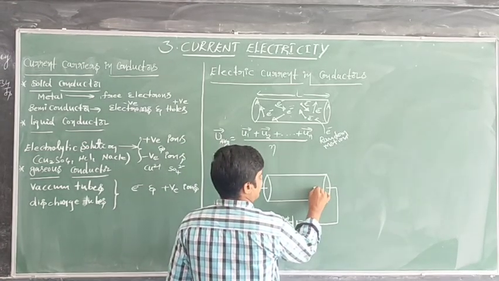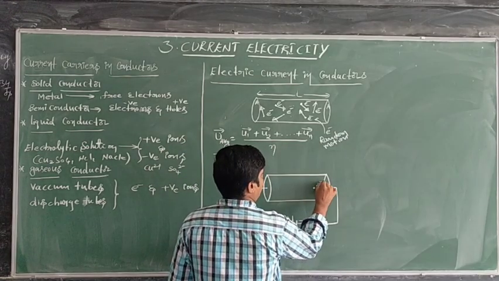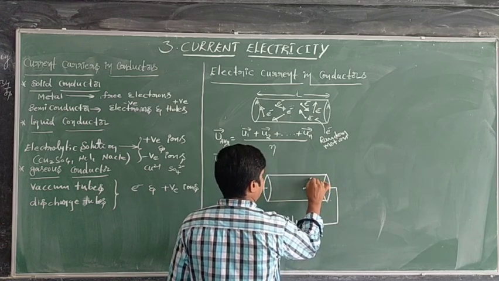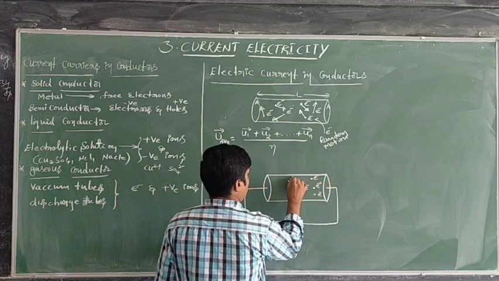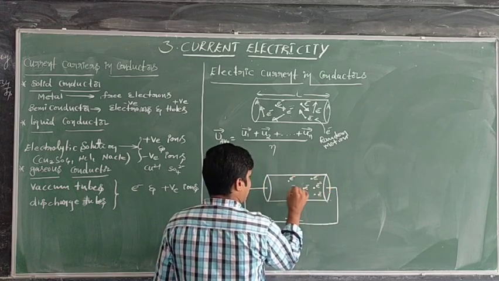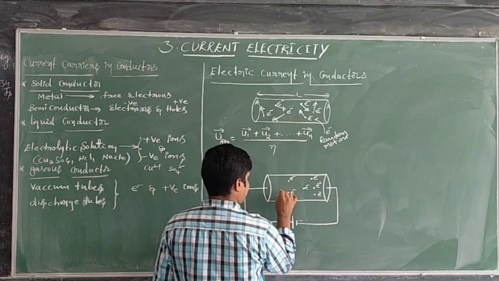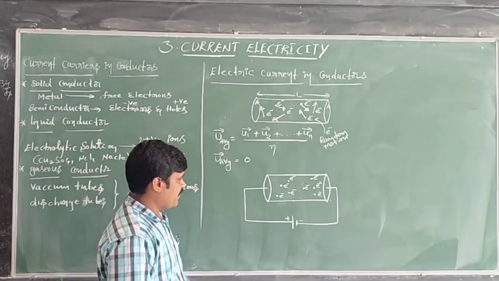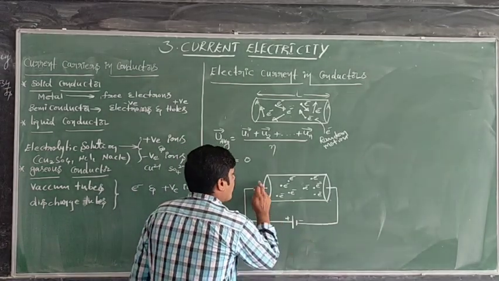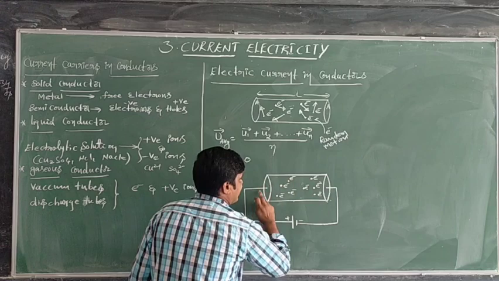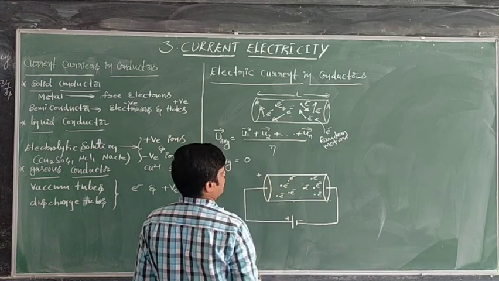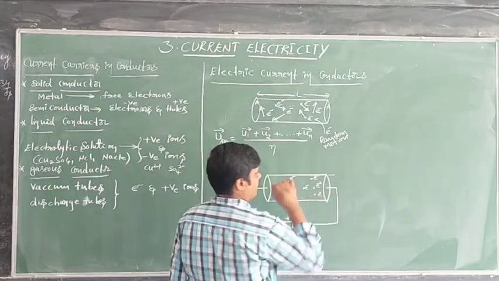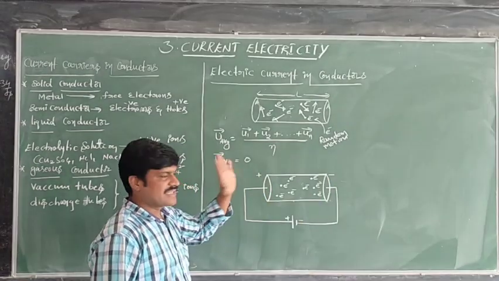Of course, initially a large number of electrons are available inside the conductor. Now a potential difference is applied across the ends of the conductor. Here we have applied positive potential, and here negative potential.